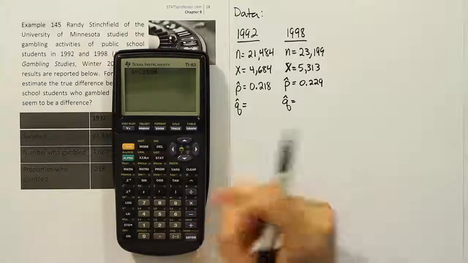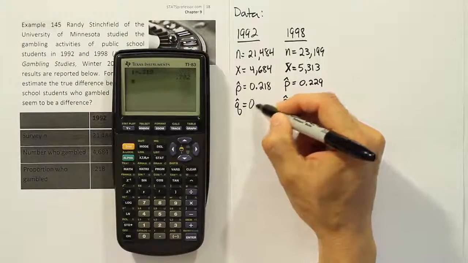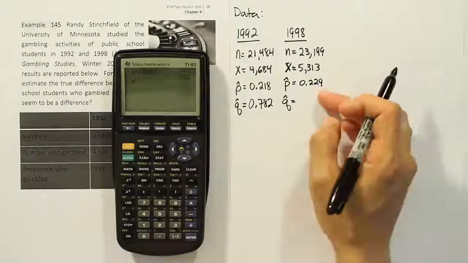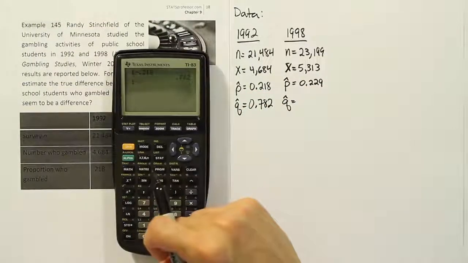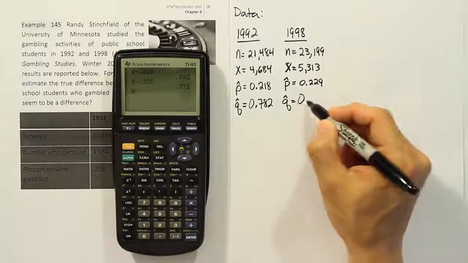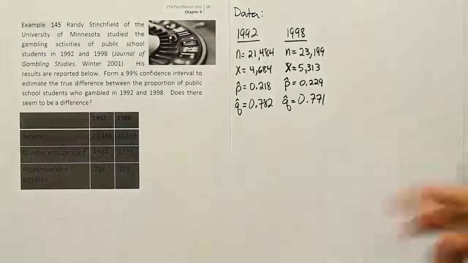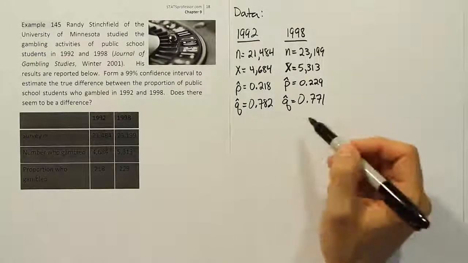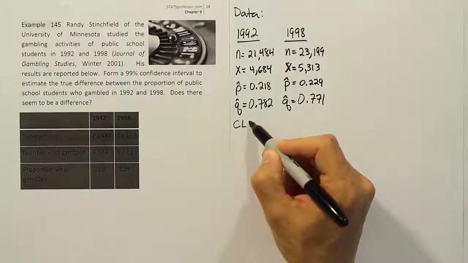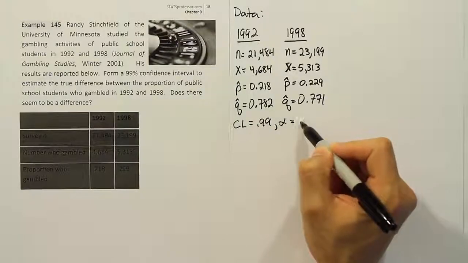Okay, so I'm just doing 1 minus 0.218. That gives you the complement, which is Q hat. And of course, that's 0.782. And of course, you could do that in your head. I just want to show you how to do it on paper. So it'd be 1 minus 0.229, and it gives you the answer 0.771. So those are our Q hats that go with our corresponding P hats. So here in the confidence interval, we're just going to need one more thing, which is the confidence level. The confidence level here is 0.99, and don't forget that leads to an alpha of 0.01.